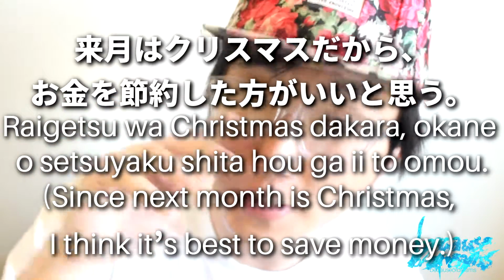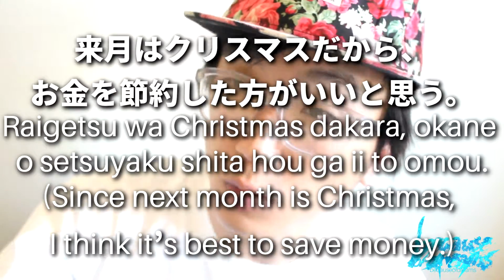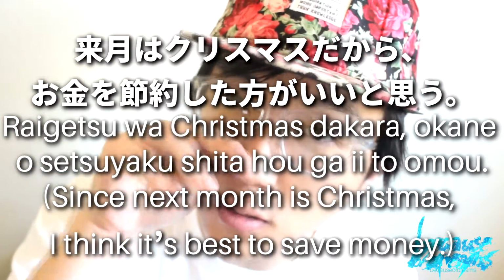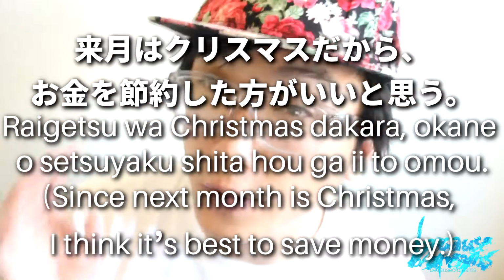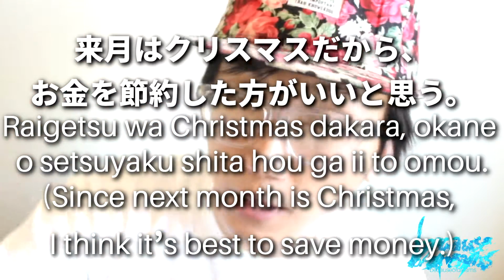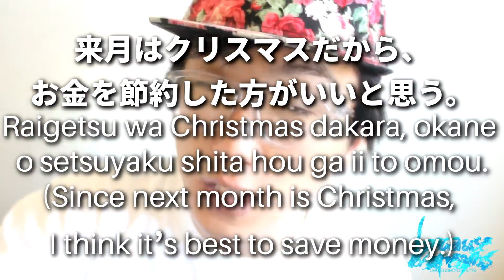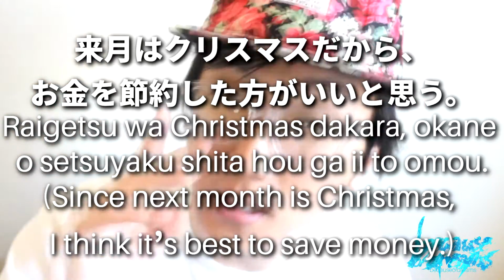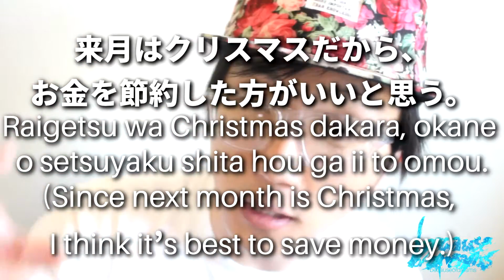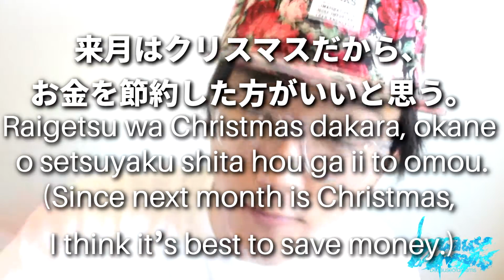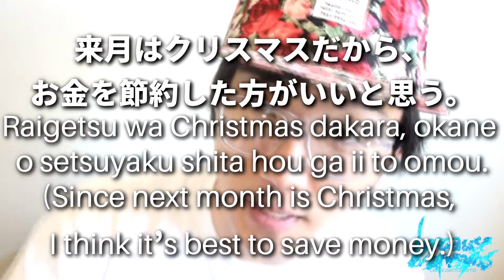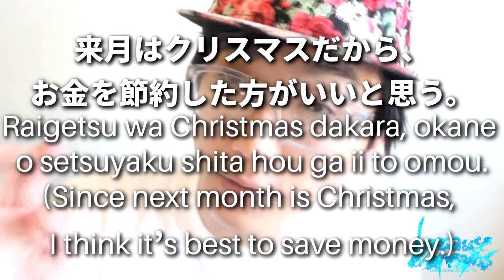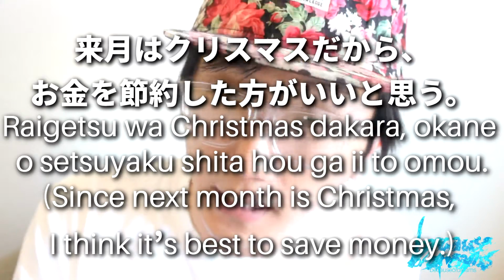We have the verbal noun setsuyaku suru, and this is going to mean to cut back on or to save on. And we're going to conjugate the suru here to its ta form because that's what we need for this grammar pattern. So suru turns into shita, and then we follow that with ho ga i, and that's just going to be the grammar pattern that we're using here. Ho here is going to modify shita, and that's going to in turn translate to something along the lines of the method of doing. And right after that is the i adjective i, so it's basically just saying it's good to do the method of doing. Then we add on the to omou, which is going to be the I think part of the sentence.